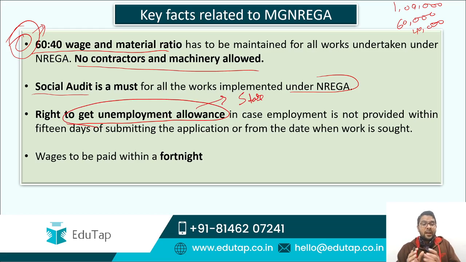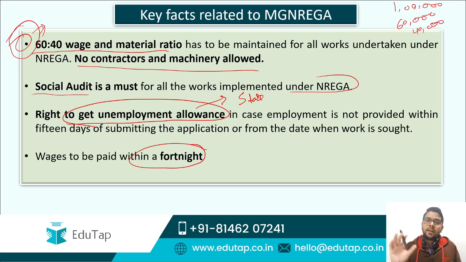Okay, so guys, this is actually a right. If you do not get the work, you get the unemployment allowance. Now there is a point regarding the wages. The wages have to be paid within a fortnight. That means on the 14th day of the coming month, you will be paid equivalent to the amount you have done under the MGNREGA Act, and that amount will be directly credited to your bank account.